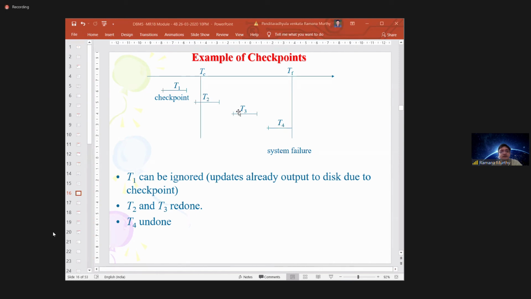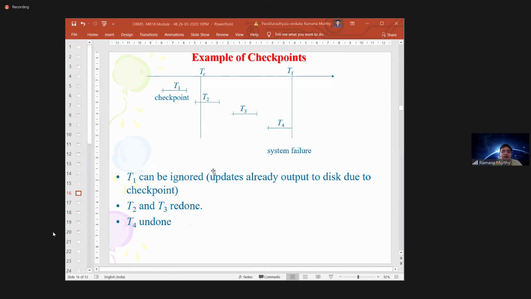In case of T2 and T3, we are copying new values onto the database. If you copy new values onto the database, we call it a redo. If you copy old values onto the database, we call it an undo. Before the checkpoint, if both start and commit are there, you are just ignoring. What is the advantage of the checkpoint?